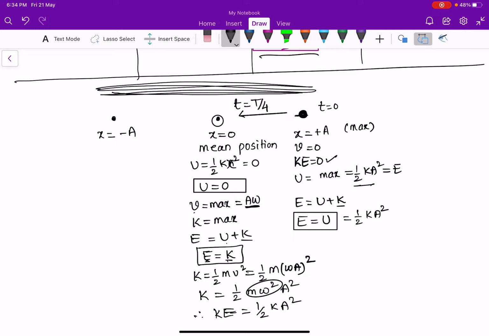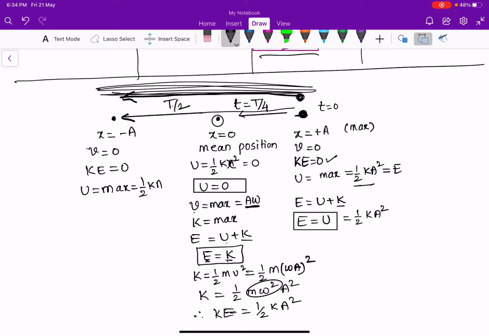Now, after T by 4 seconds from the mean position, that means from the starting point after T by 2 time, the particle will be at the negative extremum, where velocity is momentarily equal to 0, so kinetic energy is equal to 0 and potential energy is maximum, which is equal to half ka square.